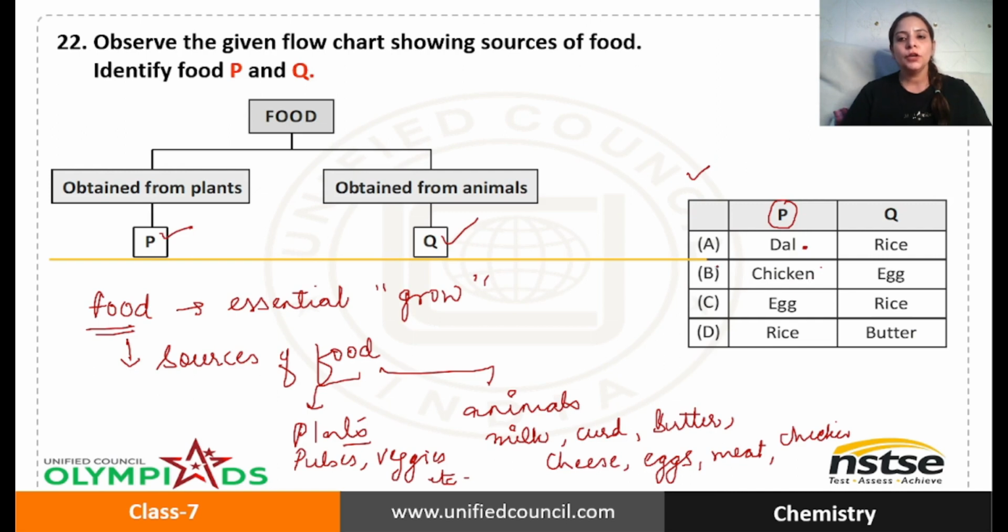Chicken, no. So that means you don't have to look for Q, you can simply cross it. Egg, do you get from plants? Again, no. So P is incorrect. That means whether Q is right or wrong, the whole option is incorrect. Rice, do you get from plants? Yes, we can keep this also.